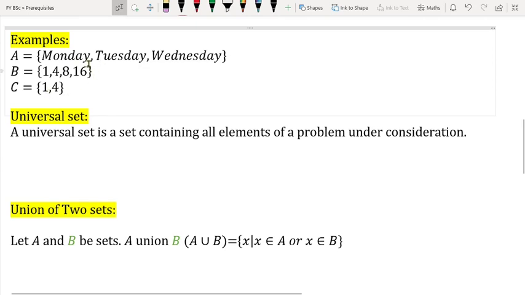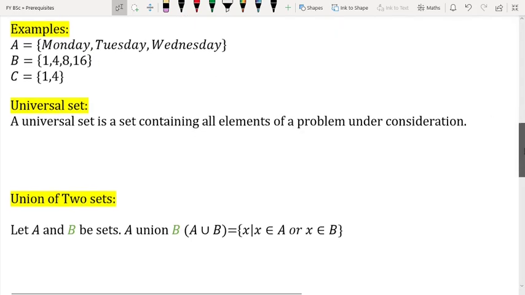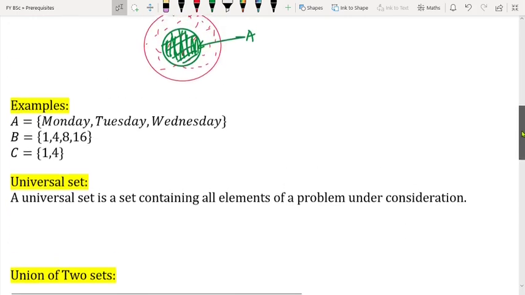The set of natural numbers, because that is what our A, B, C are containing, right? These are days of the week and these are nothing but what? Natural numbers, isn't it? So this is nothing but a universal set.